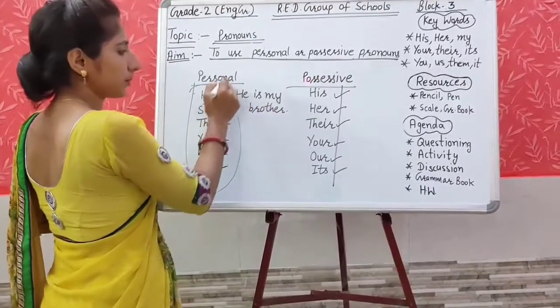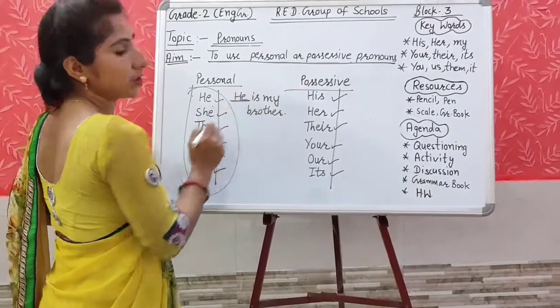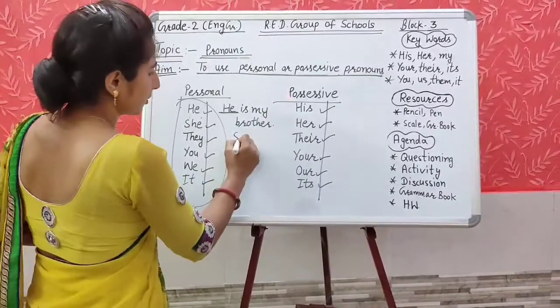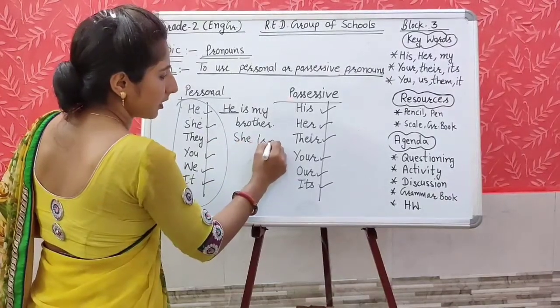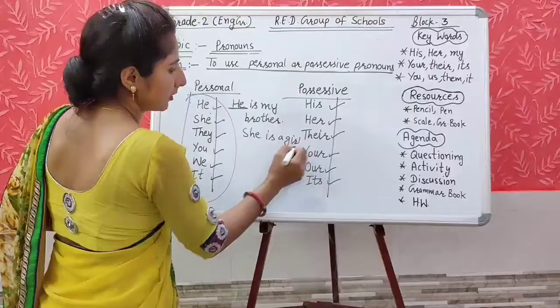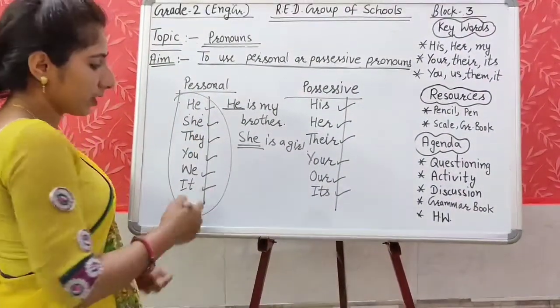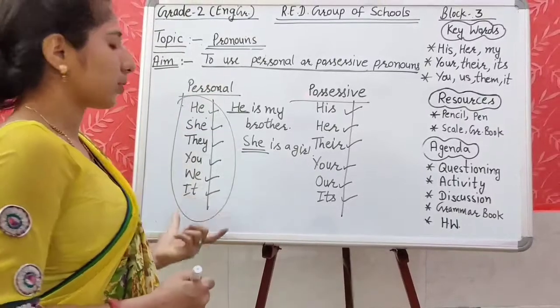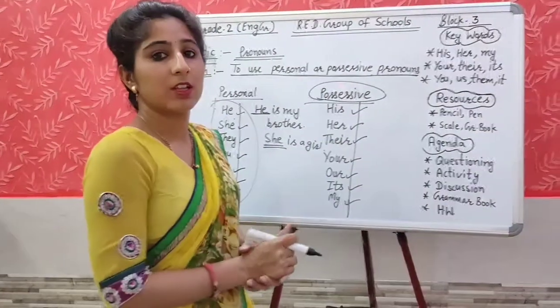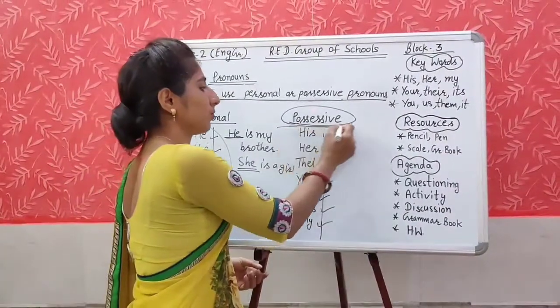We are using the personal pronoun in the beginning of the sentence. She is a girl. Here also it is in the beginning of the sentence. This is how we are using these personal pronouns in the beginning of the sentence. Now come to the possessive pronoun.